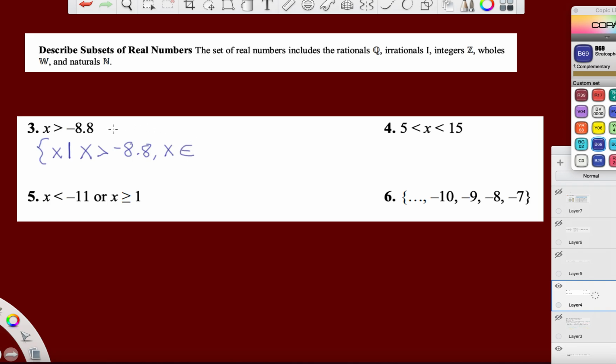Step 4, now let's talk about what we're looking at. Are there any other specifics? Do we have nothing but a list of decimals? See how we have a list down here? A list of integers down here? Hint, hint, that's where we're headed. There's no list here, so we're talking about everything, every possible value greater than negative 8 and 8/10. So, just like before, this is a set of reals.